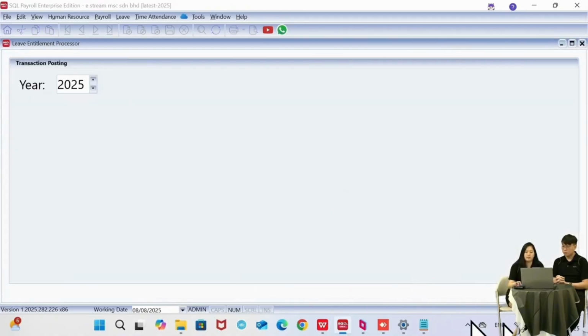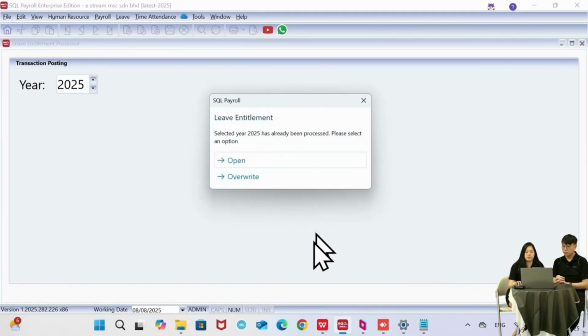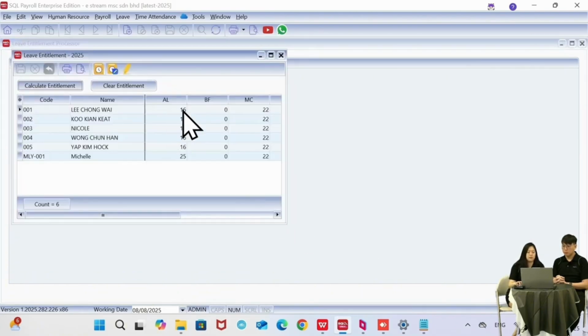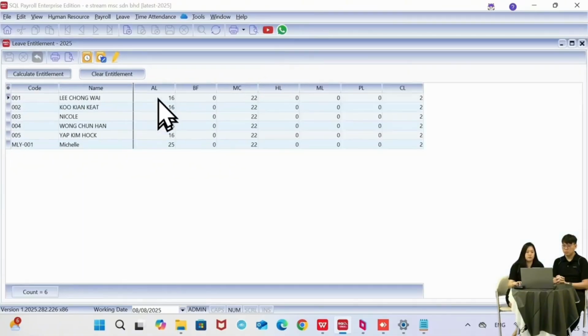That's why I say, if you click on process, you have 2 buttons. If I click on open, whatever amendment I have made just now will remain over here. It will not change. But if you click on override, you can see everything will be reset to the system's own calculation. So whatever amendment you have done previously will be reset. That's why you have to be careful. If you are a new user, you can just click on override, it doesn't matter. But if you are an existing payroll user, just clicking on open will do.